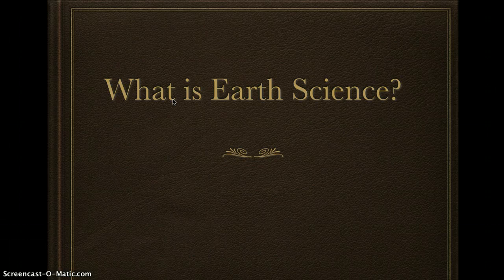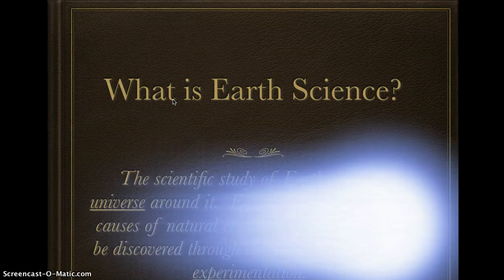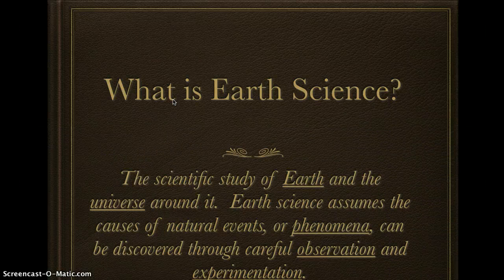Our first question is, what is earth science? And the simple answer is the study of the earth. So it's a scientific study of earth, but also the universe around it. It's really the study of everything, but we focus either on the earth or on the universe, and that's why we call it earth and space science. Earth science assumes that natural events, or what we call phenomena, can be discovered by observing it and experimenting with it, or testing it.